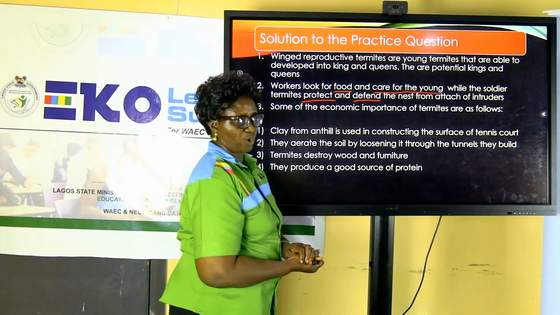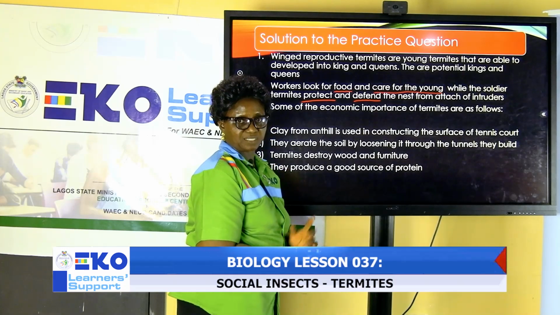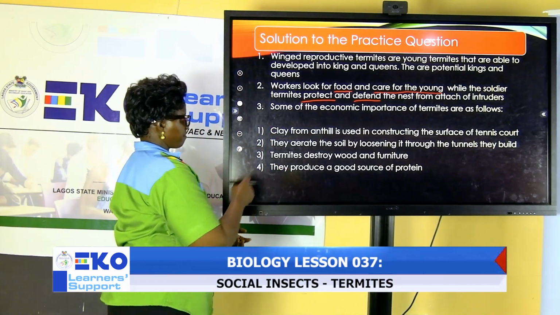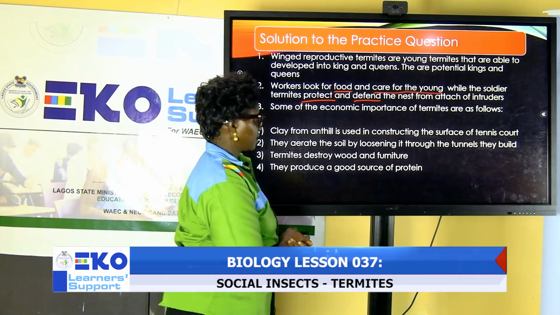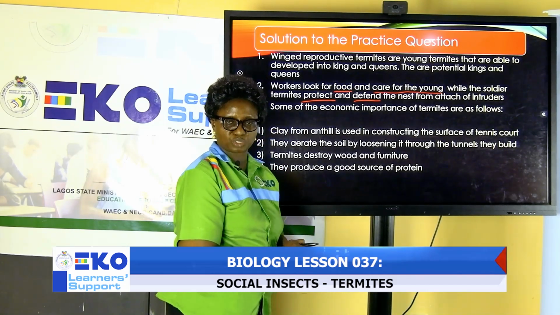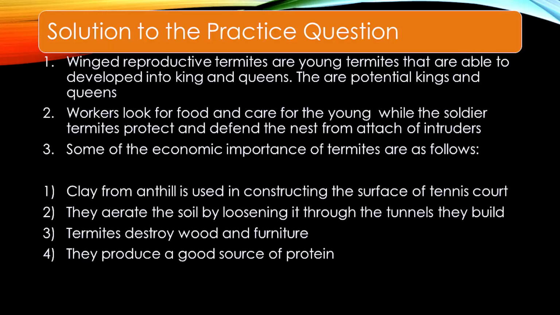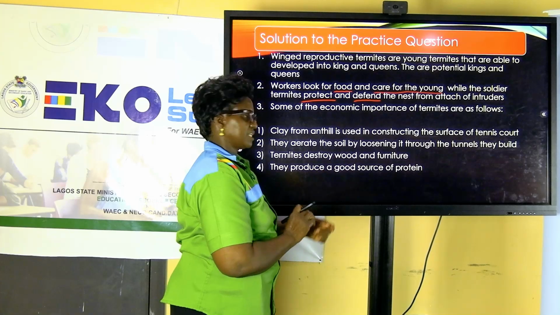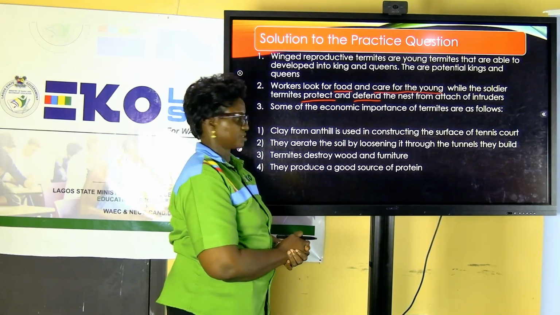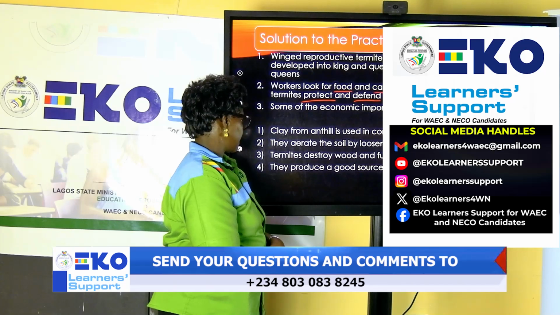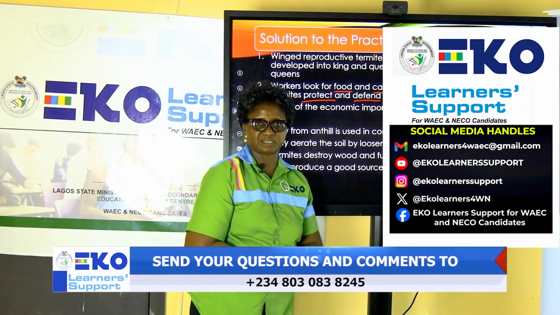The last question is for us to state at least 3 economic importance. There are several, but we limit it to 3. From here we have 4. The first one is the clay gotten from the ant hills can be used to construct a tennis court by man. They help in aerating the soil as they move through the soil. They create air spaces there. The third importance, the destructive nature of termites, which can be very devastating. They destroy wood and what? Furniture. And last but not the least, they produce a good source of protein.